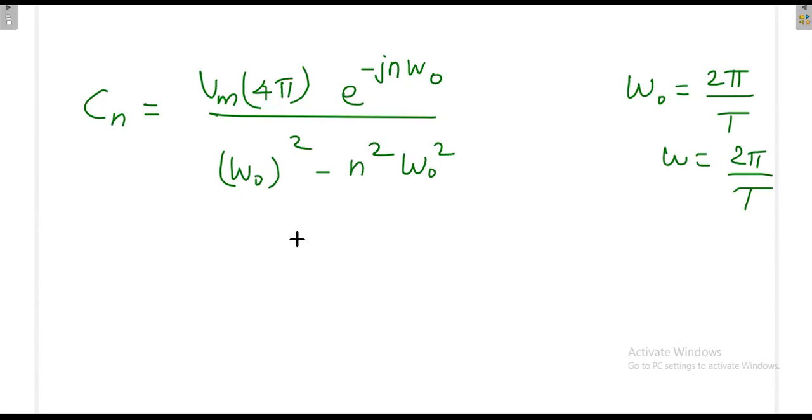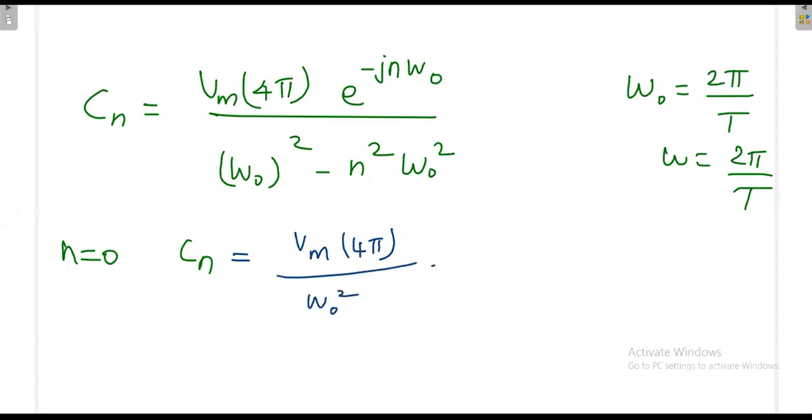Now in this expression, if you try to put n equal to 0, what happens? Cn is something divided by n equal to 0. When you put n equal to 0, e power 0 is 1, Vm 4 pi, and only omega naught square will be there.